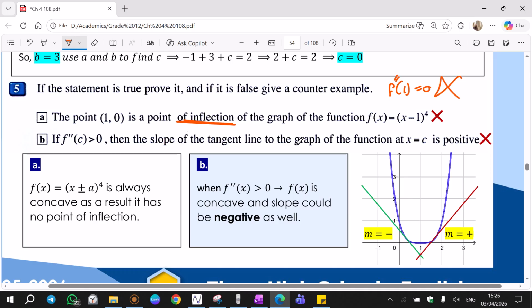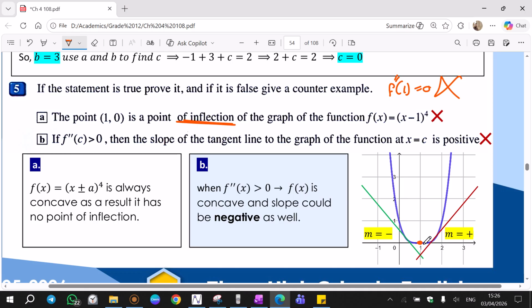So that's false. This function does not have any point of inflection. Its graph is a U-shape. Here is the point, x equal to 1, y equal to 0. This is not a point of inflection, obviously. It is critical. The critical is minimum. The function is always concave, but it does not have inflection.